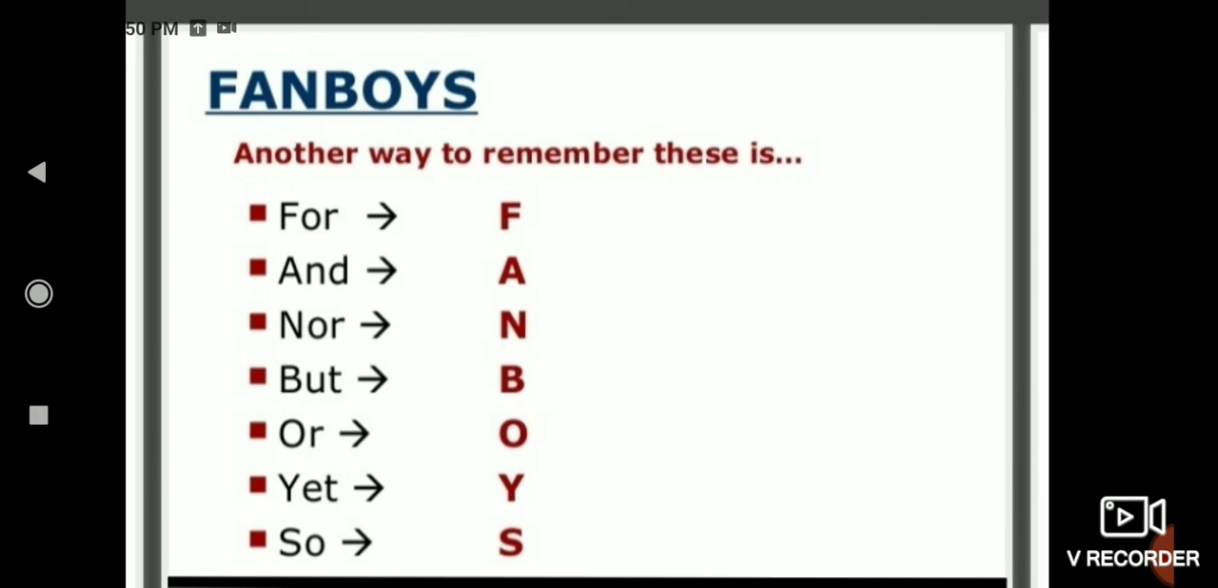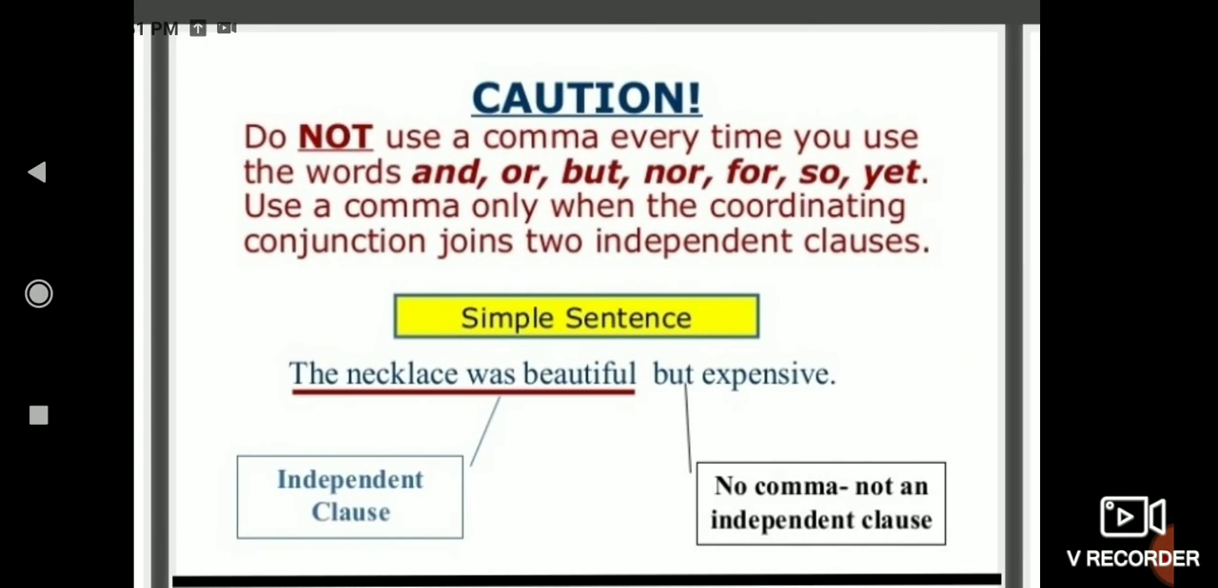Wherever any coordinating conjunction comes, you can easily learn that this kind of sentence is a compound sentence if that coordinating conjunction is joining two independent clauses. Keep it in mind: "The necklace was beautiful but expensive." Here "but" is used. "But" is a coordinating conjunction, but it is not joining two independent clauses. So here it is not a compound sentence, it is a simple sentence. Only when a coordinating conjunction is joining two independent clauses can we say it is a compound sentence.